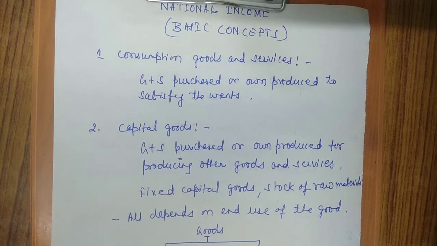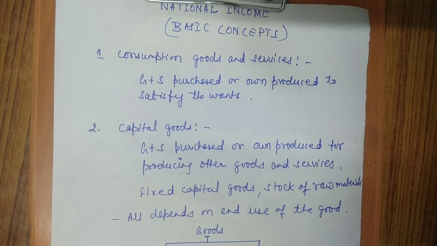Capital goods consist of fixed capital goods as well as stock of raw material, which we will take later. All depends on the end use of a good. Example: if a car is purchased by a household, it will be termed as a consumer good.